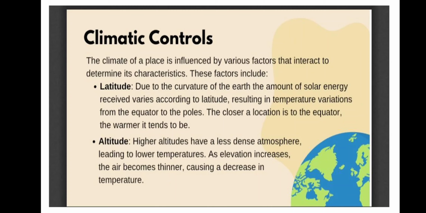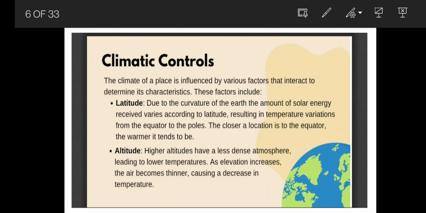The same thing is written here, that the closer a location is to the equator, the warmer it tends to be. So if you are living near the equator, like the southern part of our country, there are high temperatures, but the ocean makes a moderating effect.